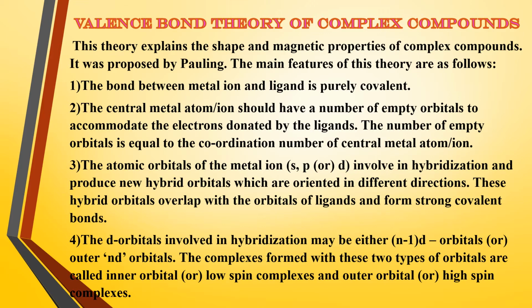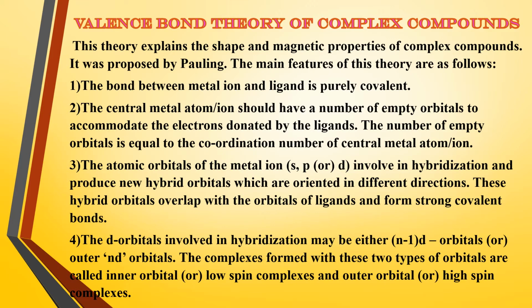Next, point number 4. The d orbitals which are involved in hybridization might be either (n-1)d or outer nd orbitals. Now, the complexes formed with these two types of orbitals are given specific names. The complexes formed with (n-1)d orbitals are called inner orbital or low spin complexes. Kindly underline this point.